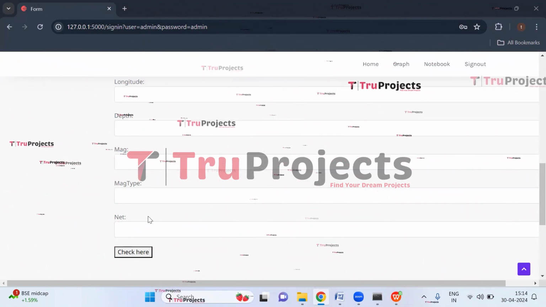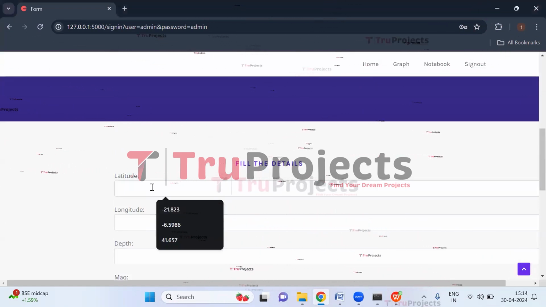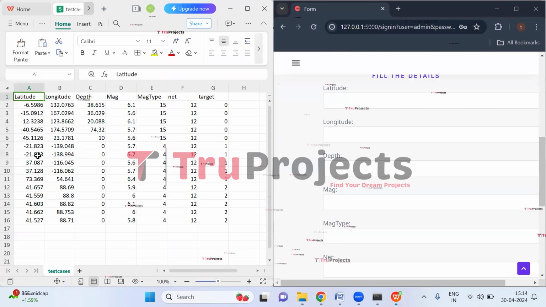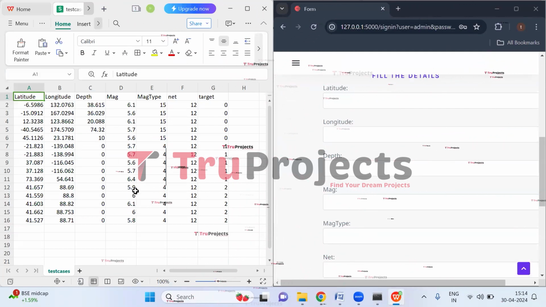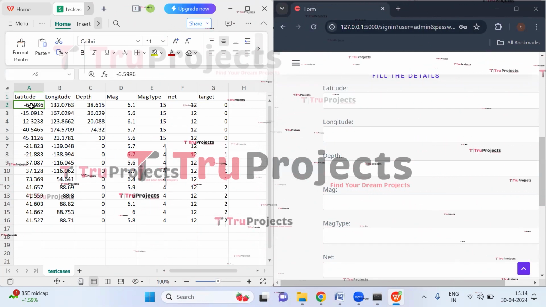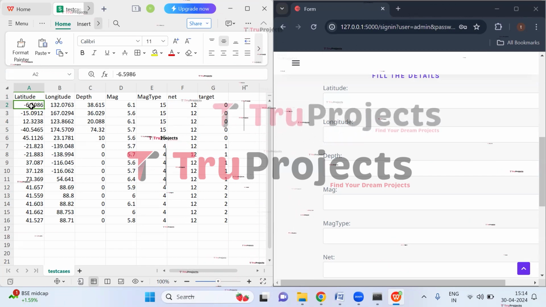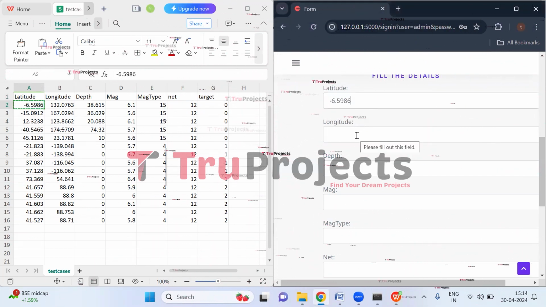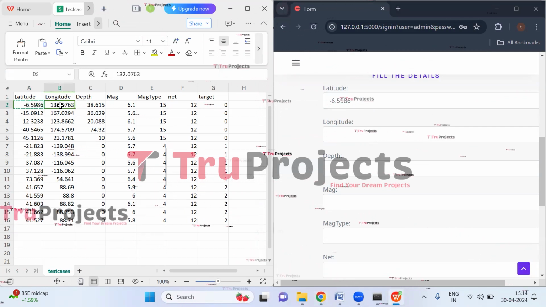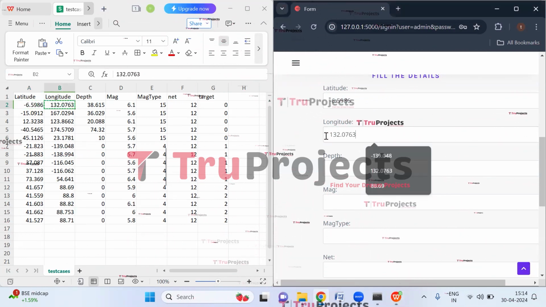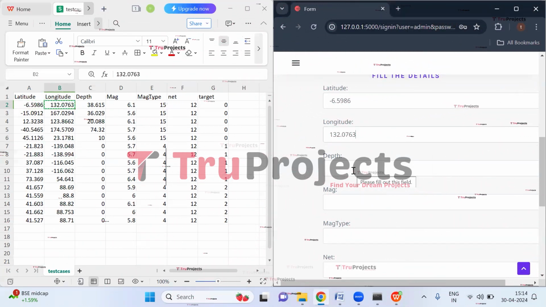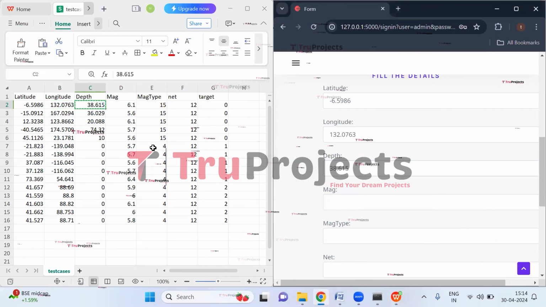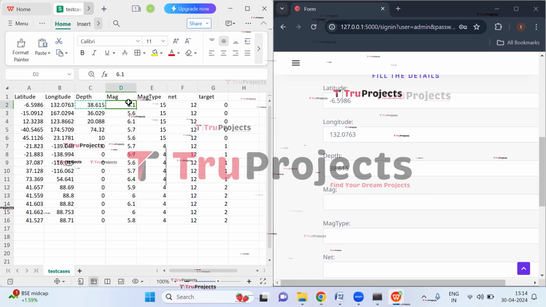Now let us enter the values for these parameters from the test cases. So here, these are the test cases which I have shown you during the execution. So from here, let us enter the values. The latitude is minus 6.5986. Longitude is 132.0763. Depth is 38.615.